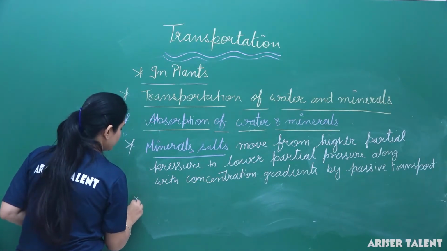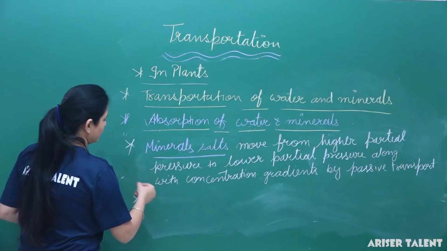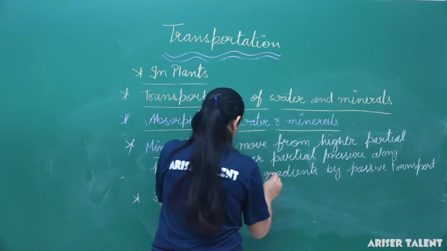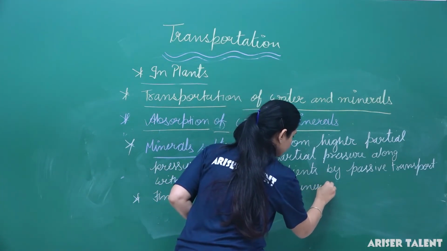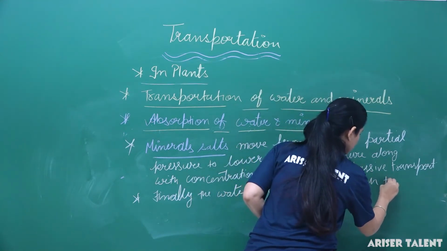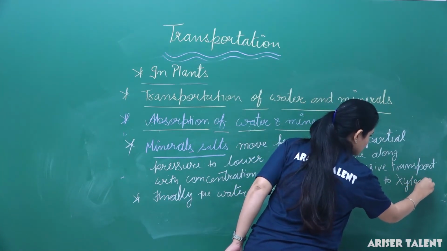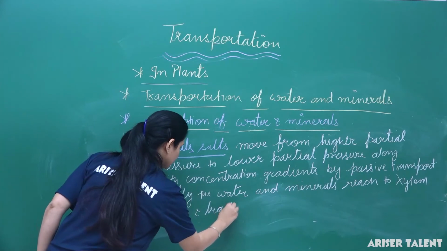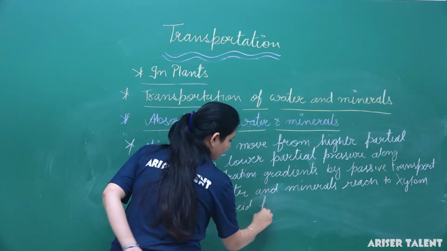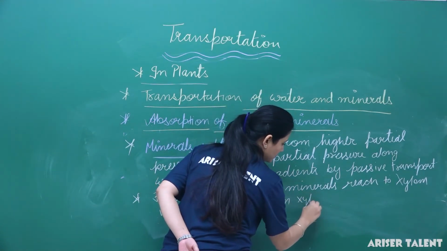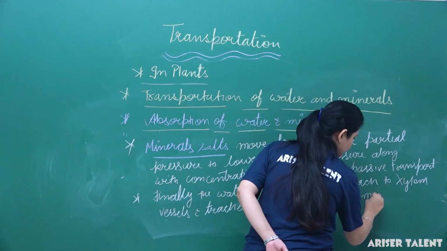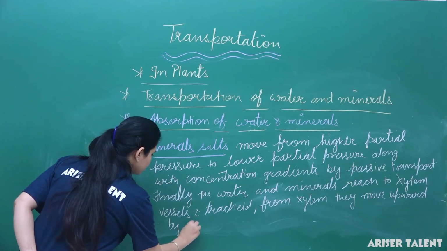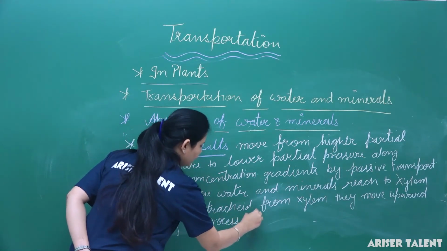So here we can mention the process: finally the water and minerals reach the xylem vessels and tracheids, and from the xylem they move upward by the process of ascent of sap.